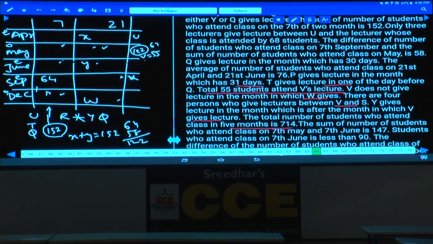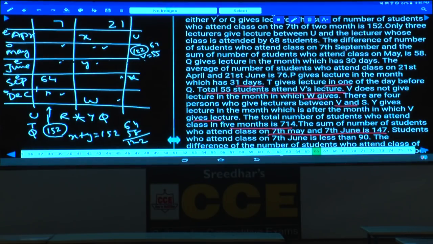The sum of the number of students who attend class on 7th May and 7th June is 147. As the sum of these two is 147, which is an odd number, June must be even and May must be odd. And out of which one number must be either 55 or 67, isn't it?